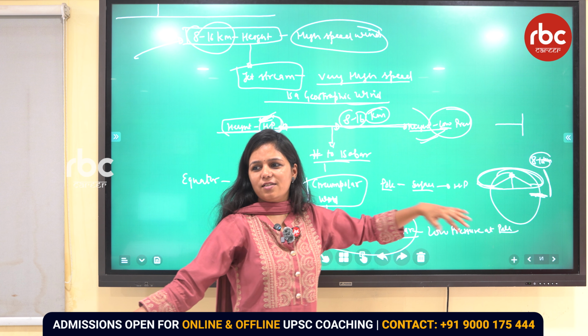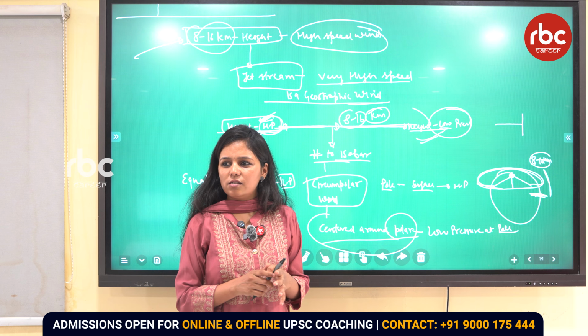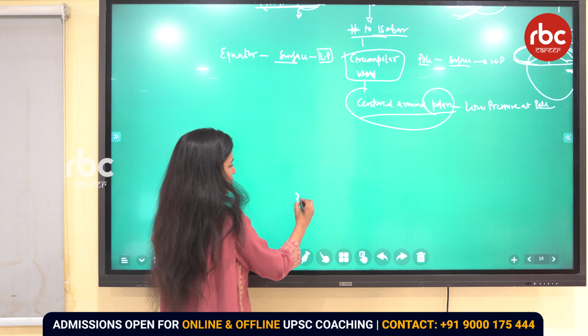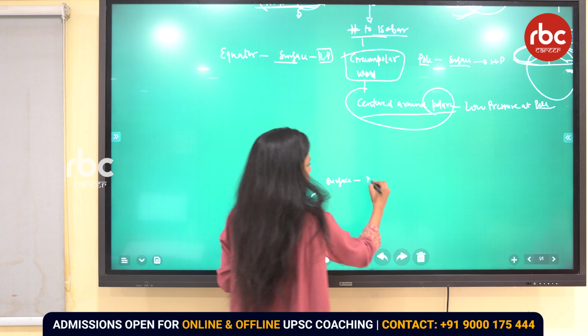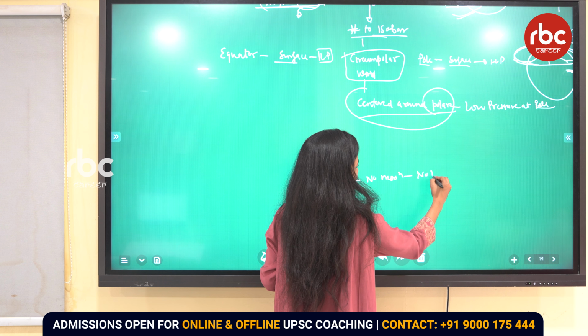Why is there a high pressure at the pole on the surface? Because there is no insolation at the pole surface. No insolation means no temperature.